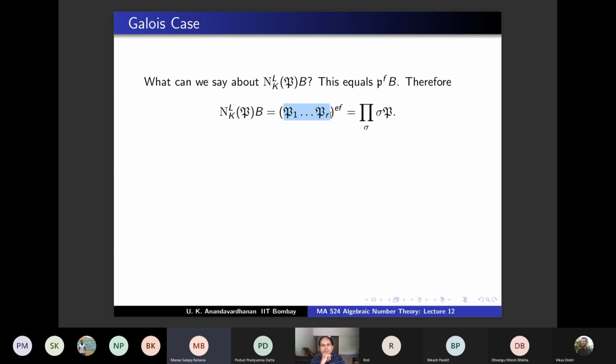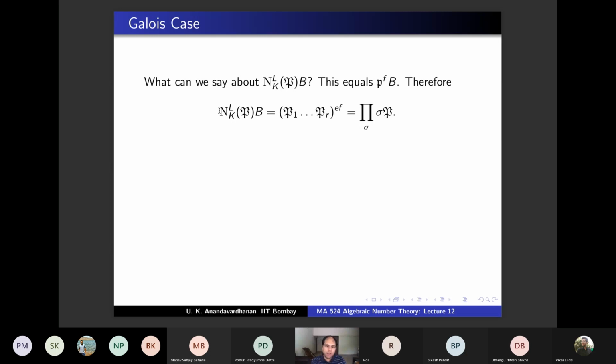Aren't we seeing the primes lying over P power F over here? Yeah, that is what is giving you this. Otherwise it would have been P1 power E. Power F came because of P power F. The prime lying over P power F and the prime lying over P are not the same; the notion of lying above we have defined only for a prime ideal, so we don't usually say prime lying above P power F. But everything is defined multiplicatively.